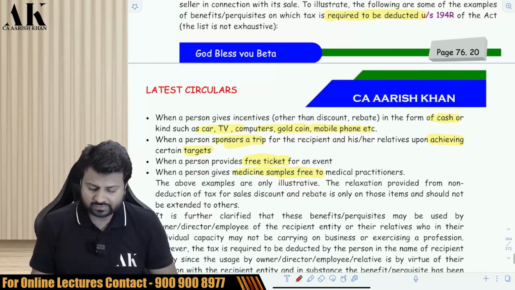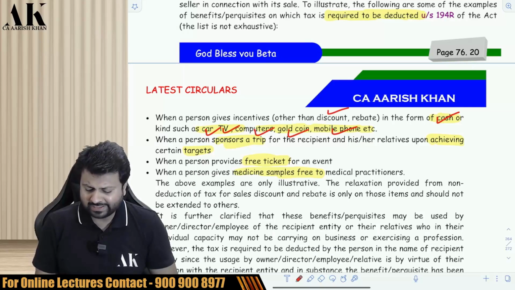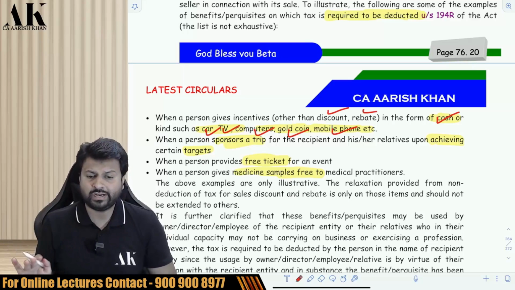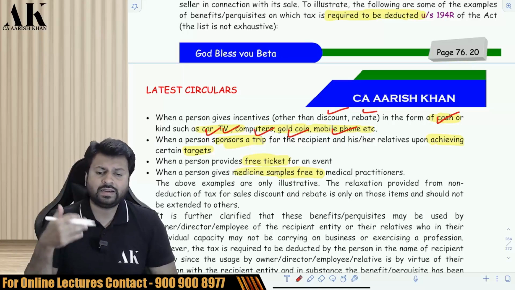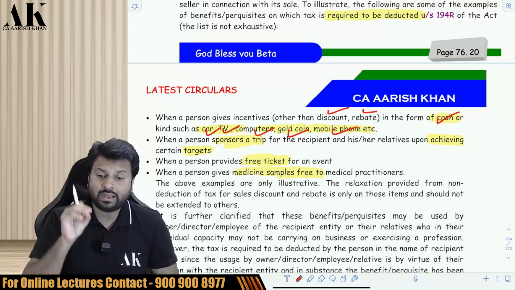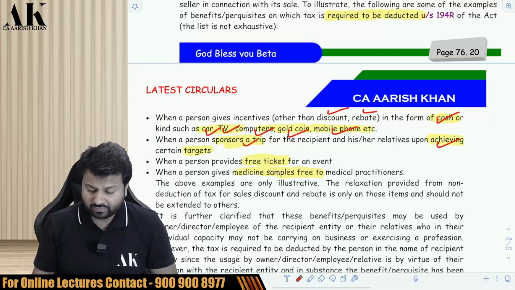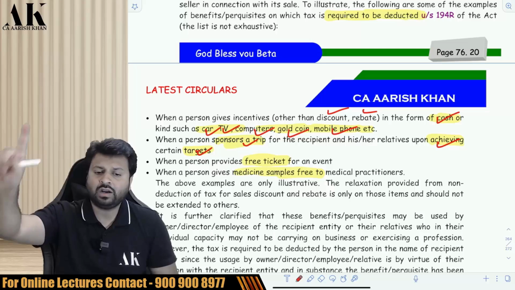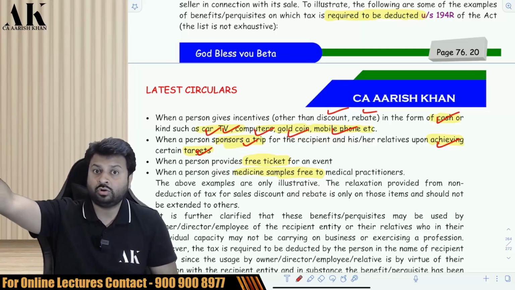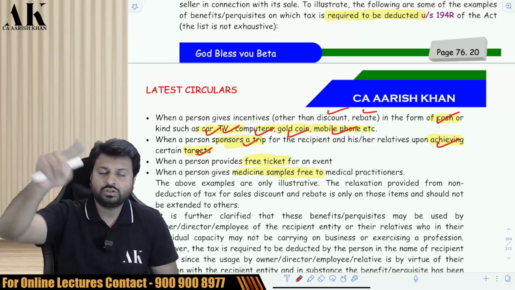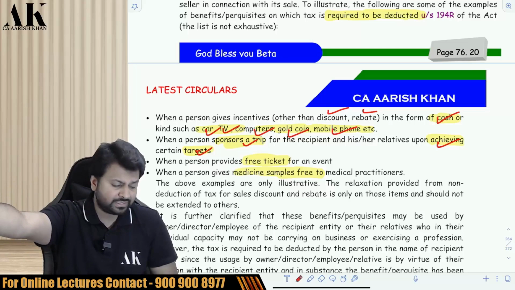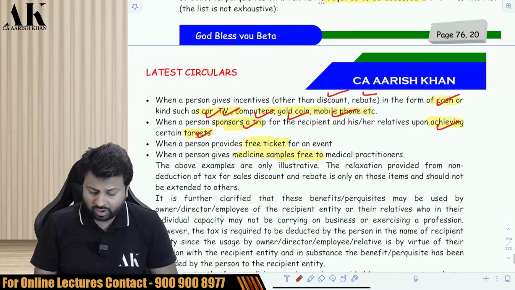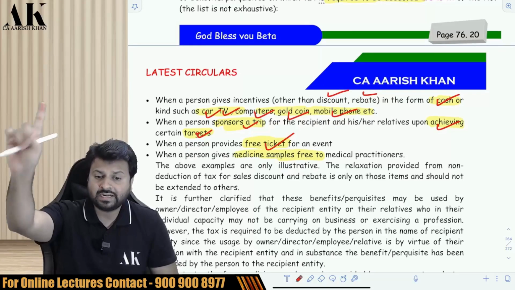For example, if you give some incentive to someone, such as car, TV, computer, gold chain, mobile phone, other than discount and rebate, discount and rebates are not subject to TDS. But if you give incentive to someone like car, TV, gold coin, mobile phone, etc., then you are liable to deduct TDS. Or if you sponsor a trip to someone for achieving certain targets, so if I tell my vendor that if you sell this much product, then I will sponsor a trip for you, I will sponsor a Europe trip for you, I will sponsor a Dubai trip for you. So the sponsorship which you are giving for a trip for achieving certain target, that will also be subject to TDS. Or if you are giving a ticket for a free event, that is also subject to TDS.